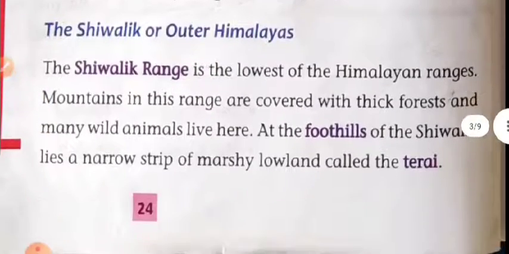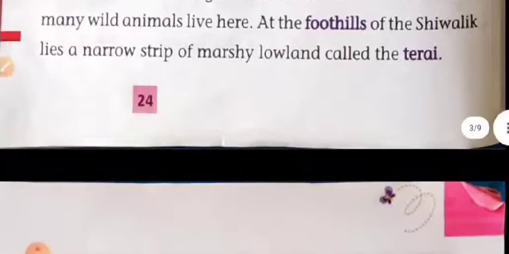And the next is the Shivalik range or the Outer Himalaya. The Shivalik range is the lowest Himalayan range. Mountains in this range are covered with thick forest and there is much wildlife here. At the foothills of the Shivalik lies a narrow strip of marshy lowland called the Tarai.